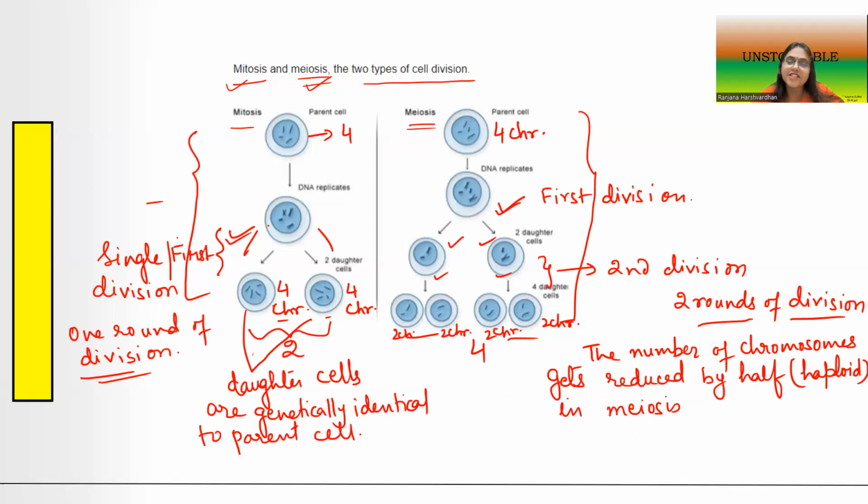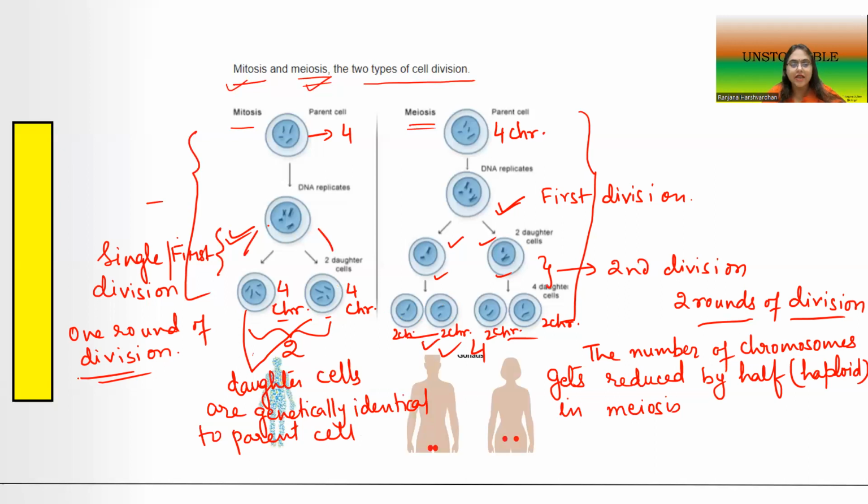Yes, the daughter cells are genetically identical to the parent cells because they bear the same number of chromosomes as the parent cell had. Whereas in case of meiosis, the daughter cells are genetically different from the parent cell and also from each other. That we will see when we have a more colored diagram. So this was the little basic difference between the 2 types of division.